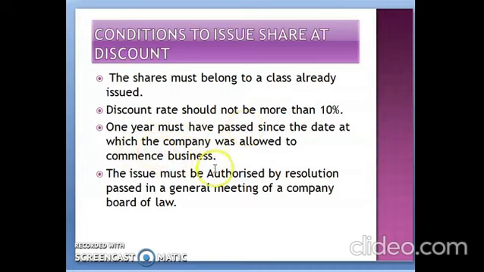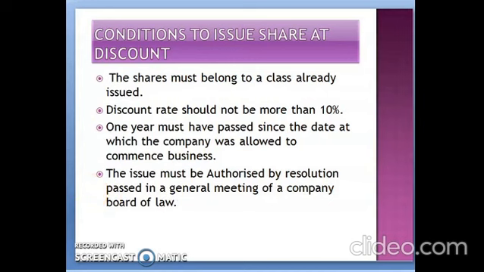The last condition will be the issue must be authorized by a resolution passed in the general meeting of the company. That means there should be a meeting arranged by the board of directors, and in that meeting one resolution should be passed regarding the issue of shares at a discount.